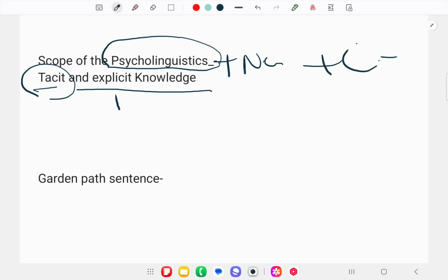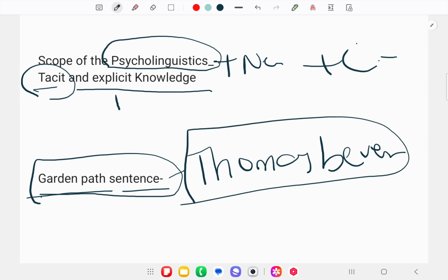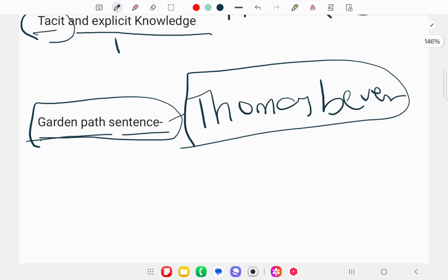Okay, next we have the new term, that is garden path sentence. The term garden path sentence is a very important term from the exam perspective. The term garden path sentence was first given by Thomas Weaver. What is the garden path sentence? A garden path sentence means a sentence that we already spoke, but we think about the sentence and we think that there might be something correct from this.